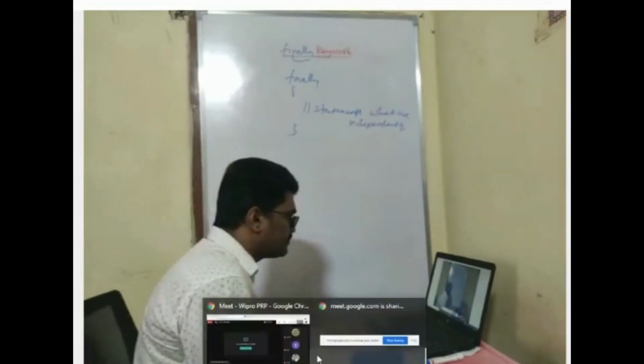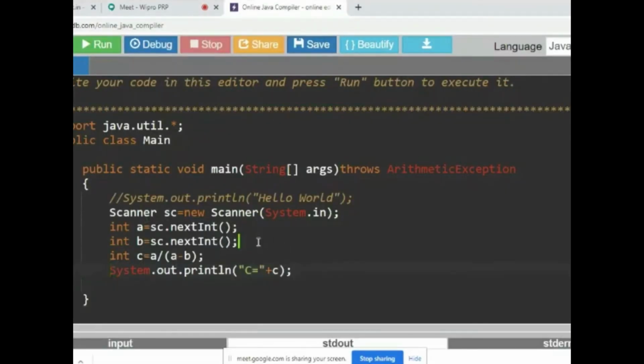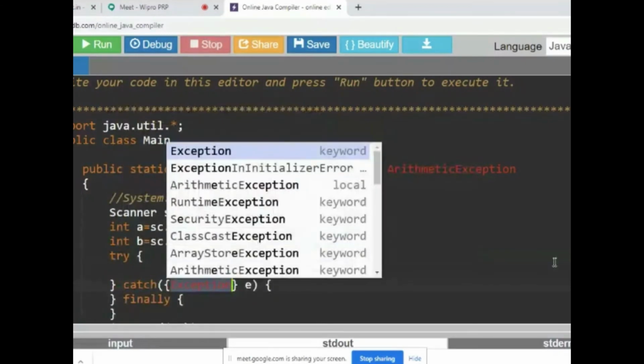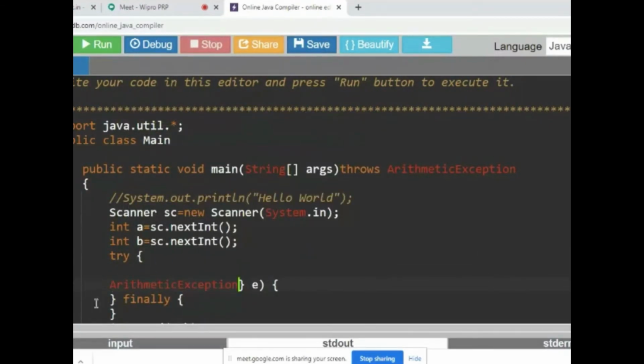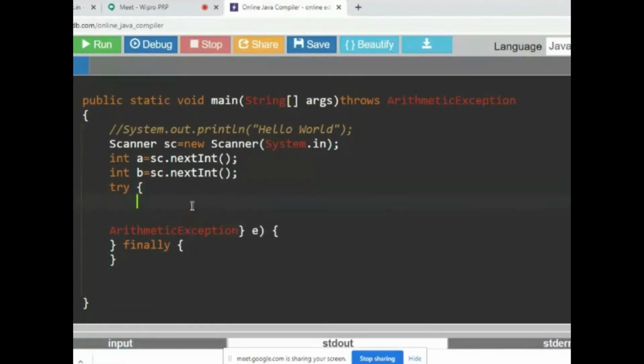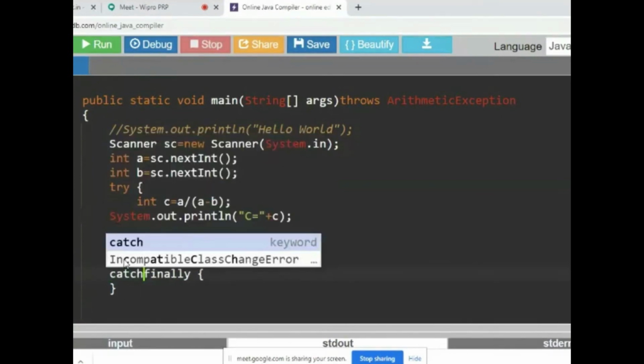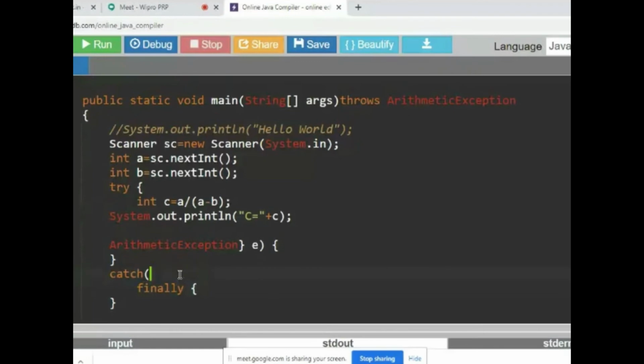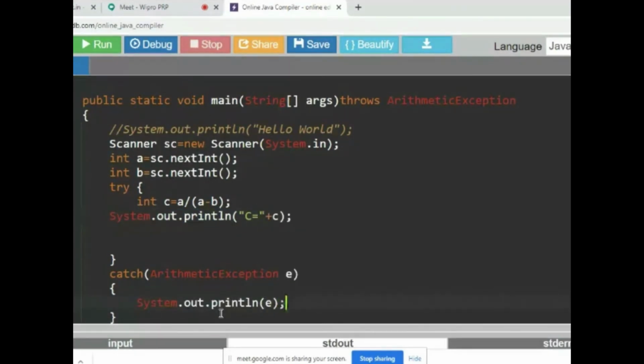So now you go here. I'll put a try catch block as usual, like previously.